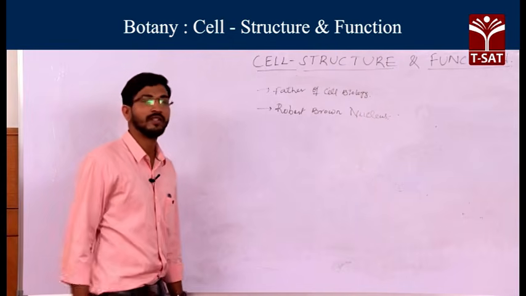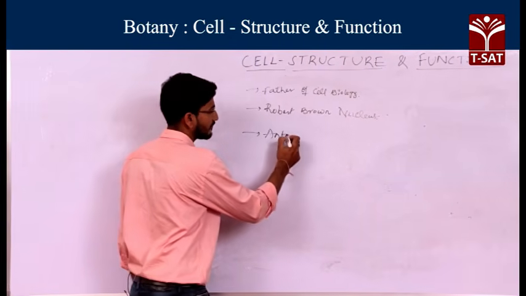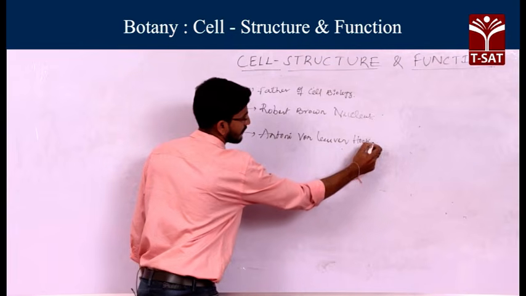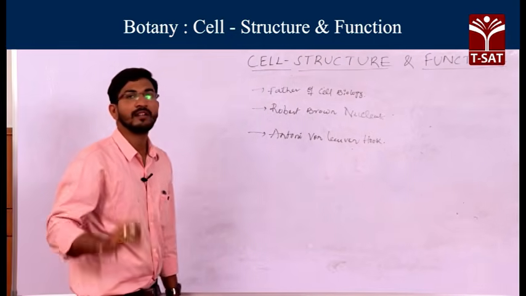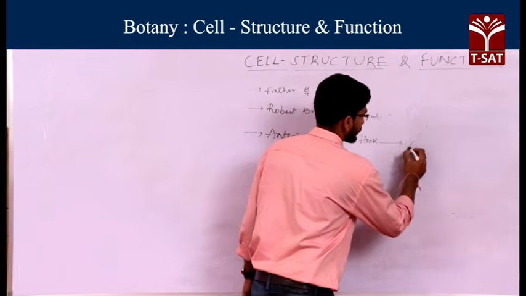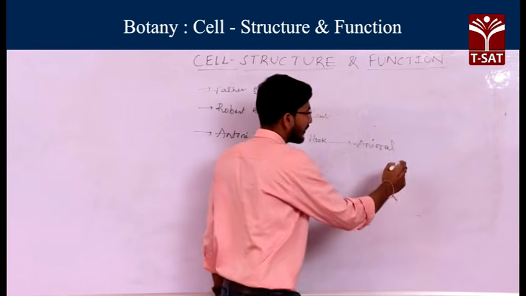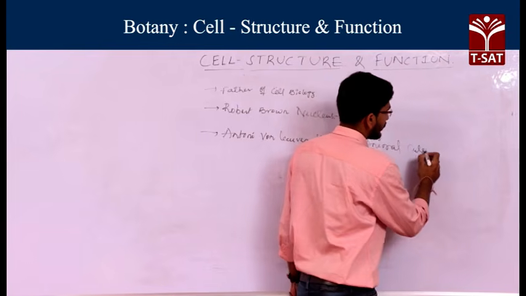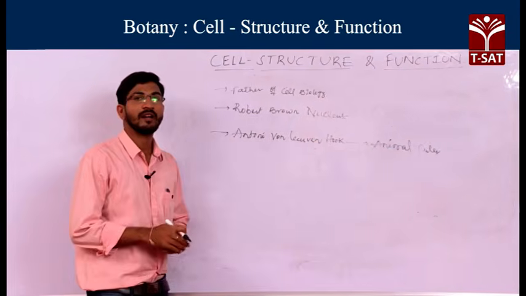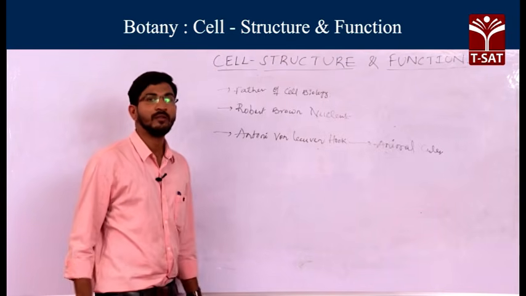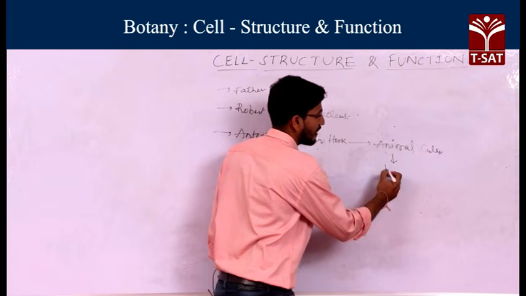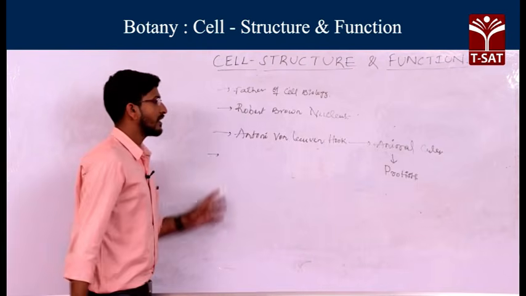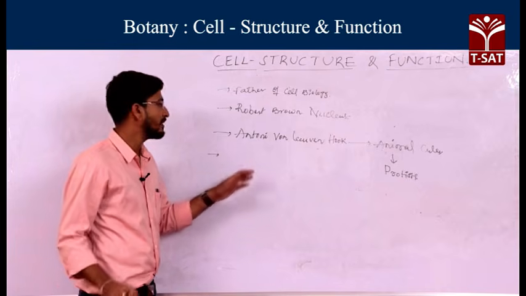The first live cell was discovered by the scientist Antony van Leeuwenhoek. He observed the cells and called them animalcules. Antony van Leeuwenhoek discovered the living cells and called them animalcules. These animalcules we now call protists. So the first living cell was discovered by Antony van Leeuwenhoek.